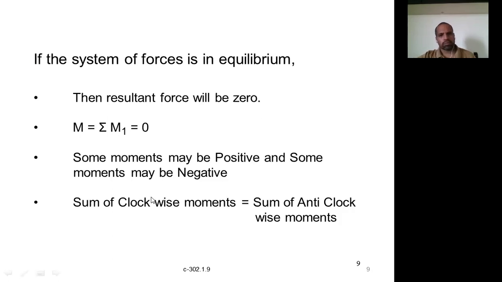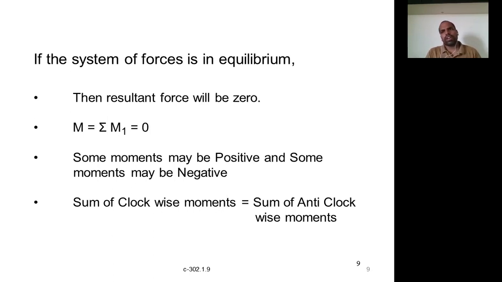Some moments may be positive, some moments may be negative, which means we are giving the sign convention, that's all. There is no perfect rule that a force means a negative moment and this is a positive. We are giving the sign convention, and whatever sign convention we adopt, we have to use the same convention for the entire problem. Some of the moments may be positive, some may be negative.